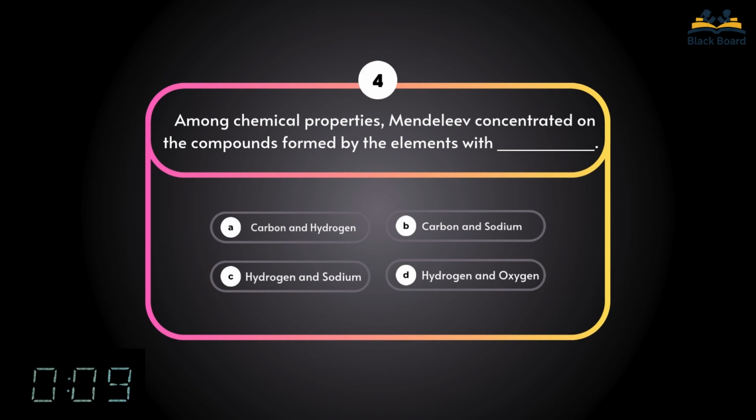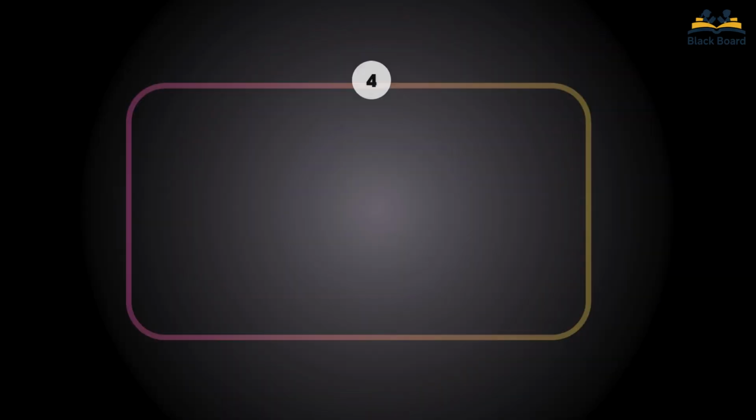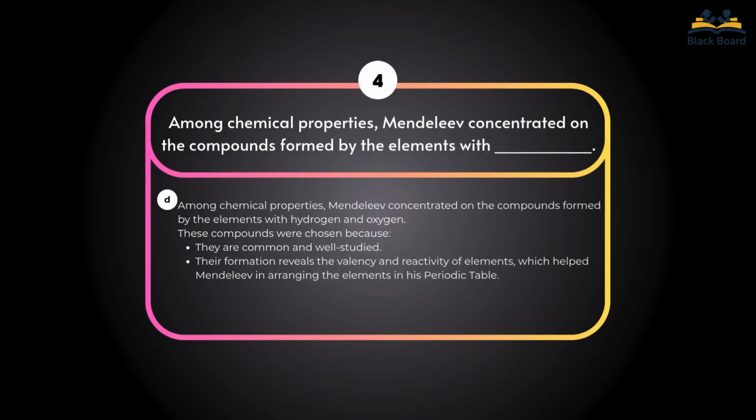Fourth question. Among chemical properties, Mendeleev concentrated on the compounds formed by the elements with. Correct answer is hydrogen and oxygen.